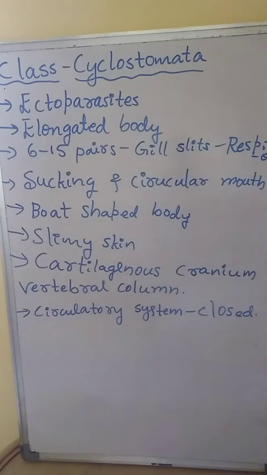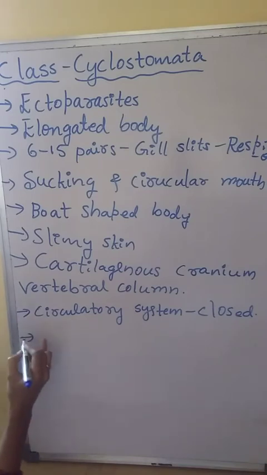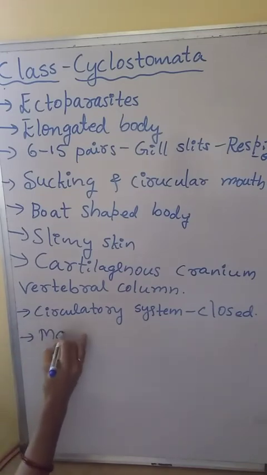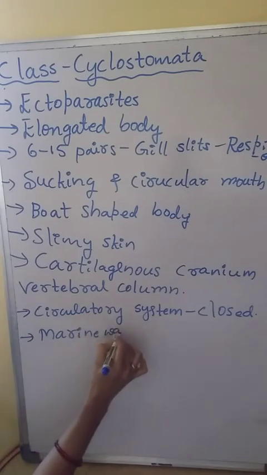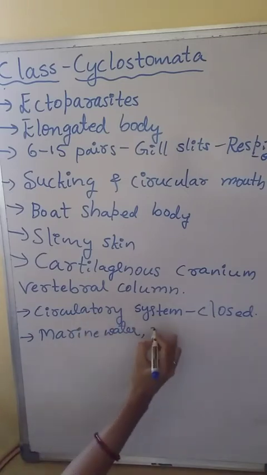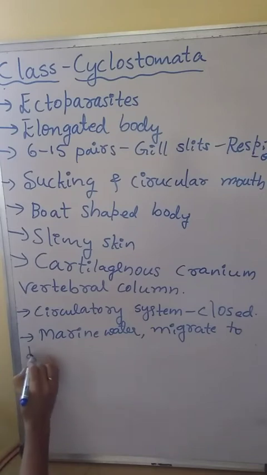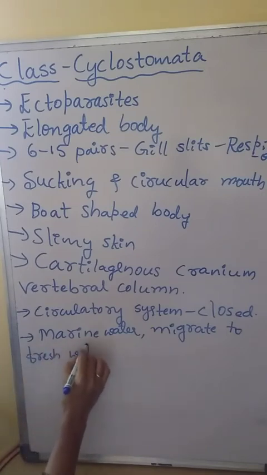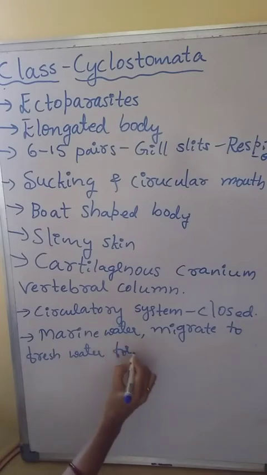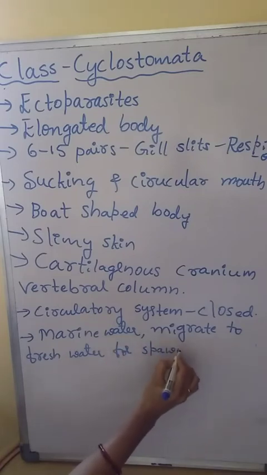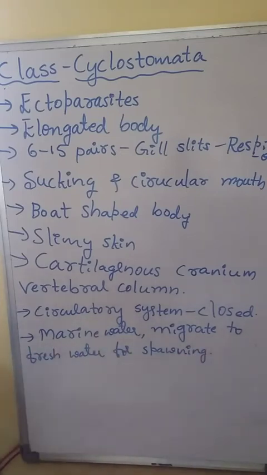Cyclostomata are usually present in marine water, that means salt water, in the sea or ocean, but they migrate to fresh water, that means lake or river, for spawning.